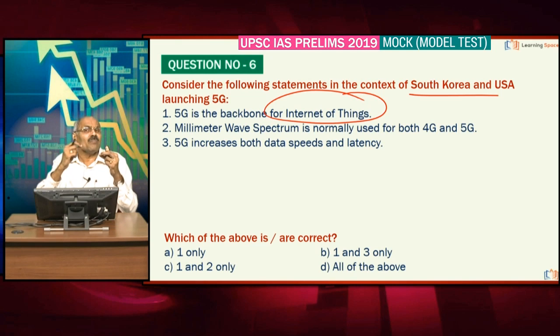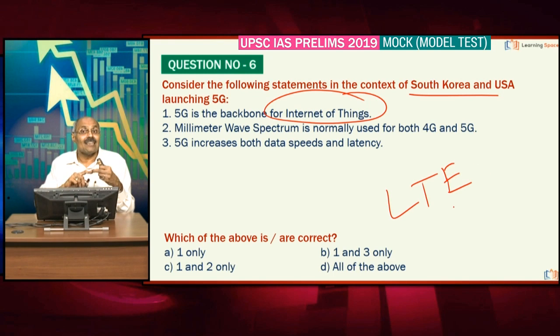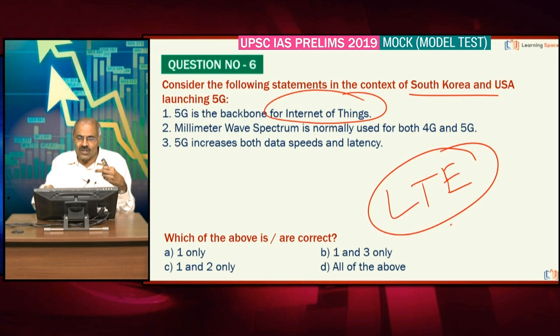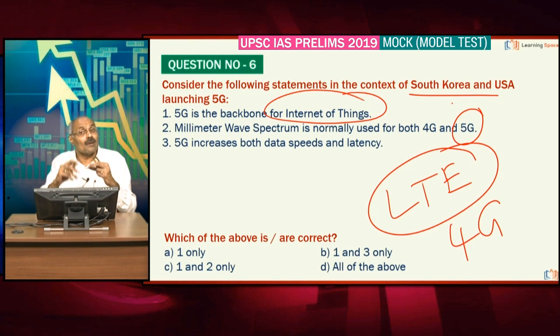Then millimeter wave spectrum. Many of you might have heard about long-term evolution or LTE. LTE is the technology for 4G. Most of you are well aware. And now people are talking about millimeter wave spectrum. Millimeter wave spectrum is used normally for 5G, not for 4G. Please correct the statement, right?